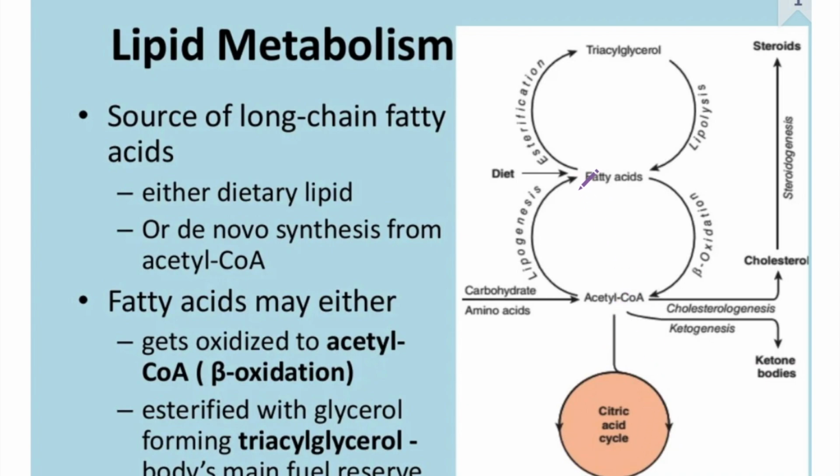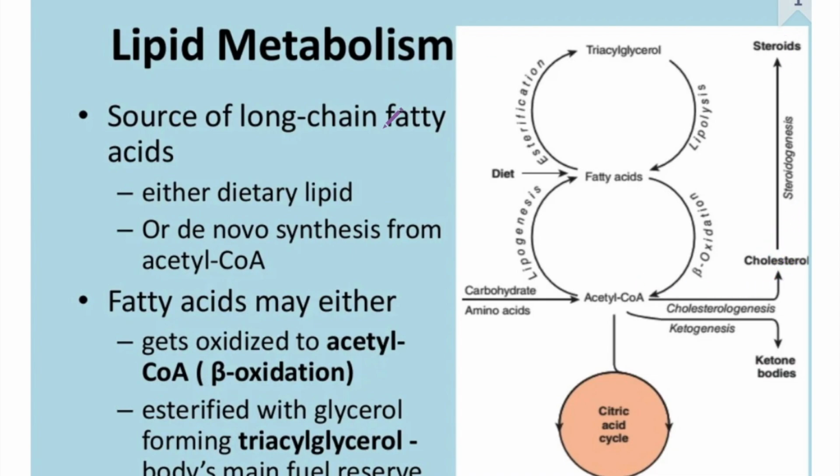So I repeat, in the diet we take lipid. This lipid is converted to fatty acid. This fatty acid will be converted to acetyl-CoA through beta oxidation, and then this acetyl-CoA will enter into the citric acid cycle, and through the citric acid cycle it will produce carbon dioxide and energy. Okay, and sometimes the acetyl-CoA can also contribute to the production of cholesterol and finally steroid.